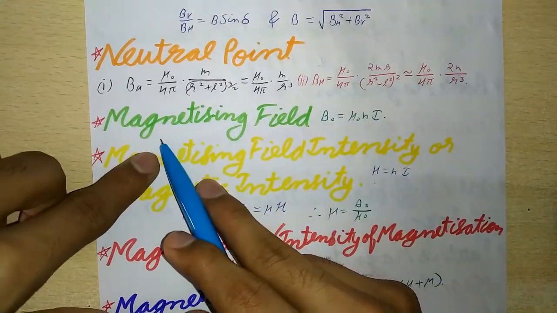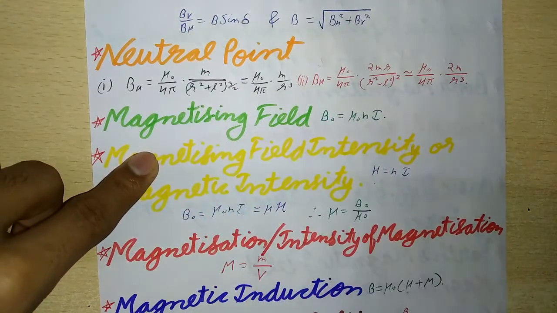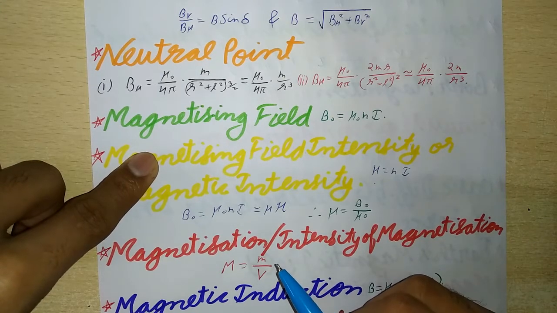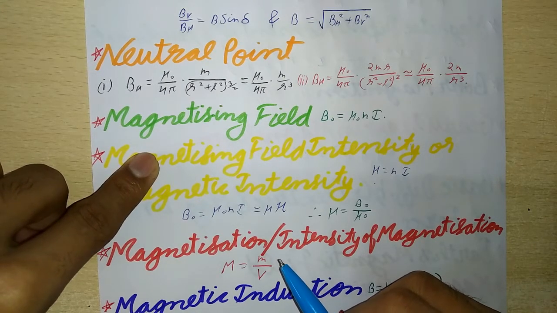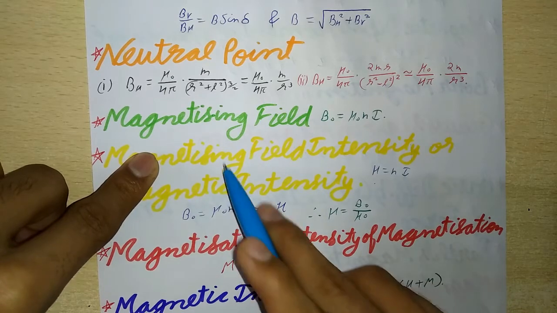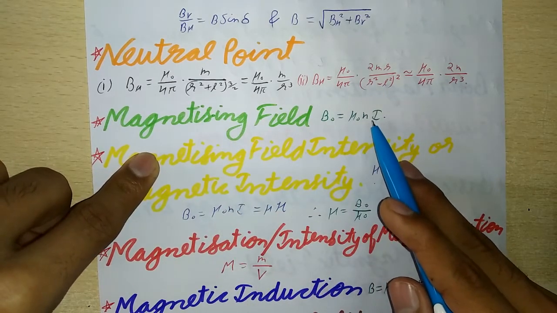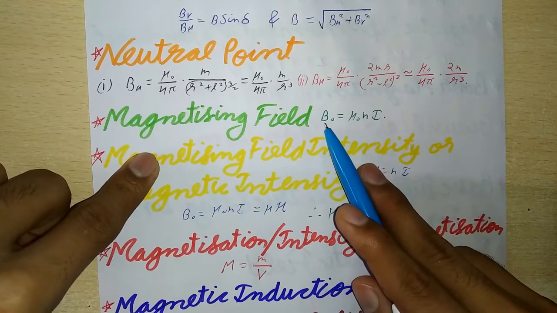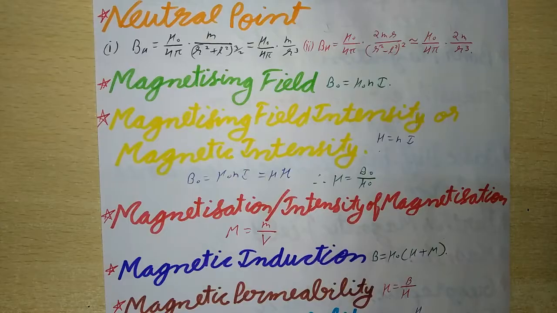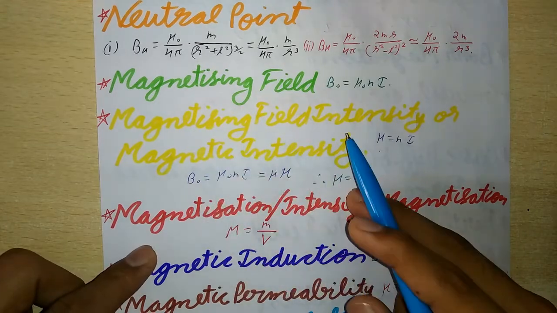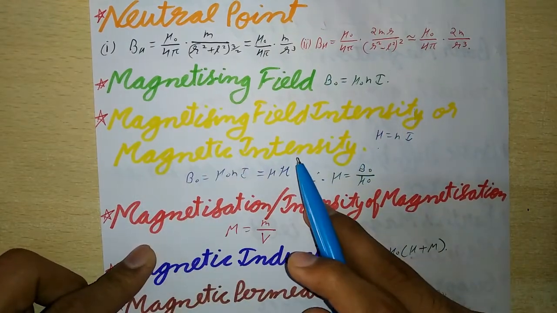Now next is magnetizing field. The magnetic field that exists in vacuum and induces magnetism is called magnetizing field. The magnetizing field set up in a solenoid carrying current capital I and placed in vacuum, B naught will be equal to mu naught n I, and the SI unit of this B naught is Tesla. Next is magnetizing field intensity or magnetic intensity.